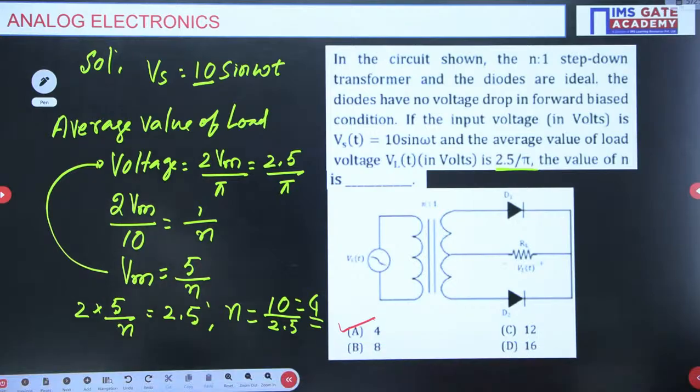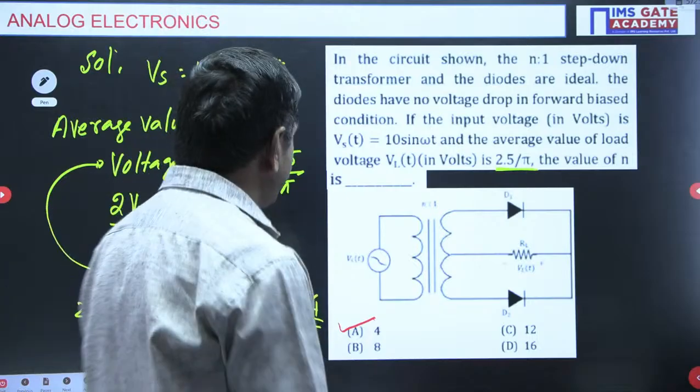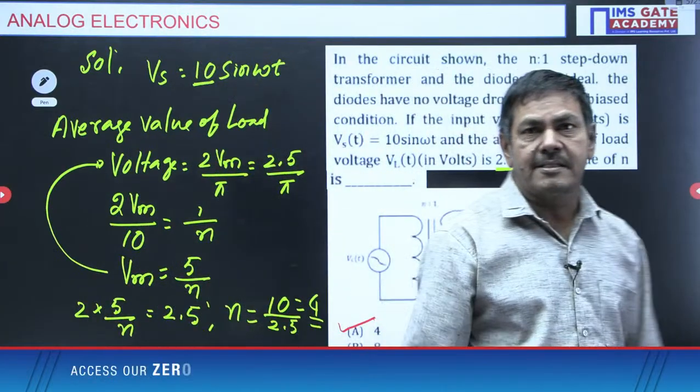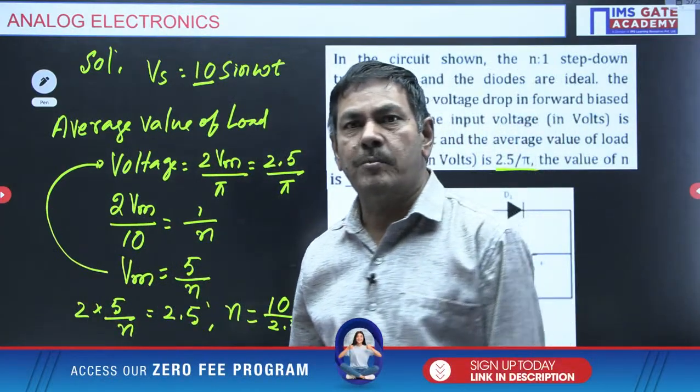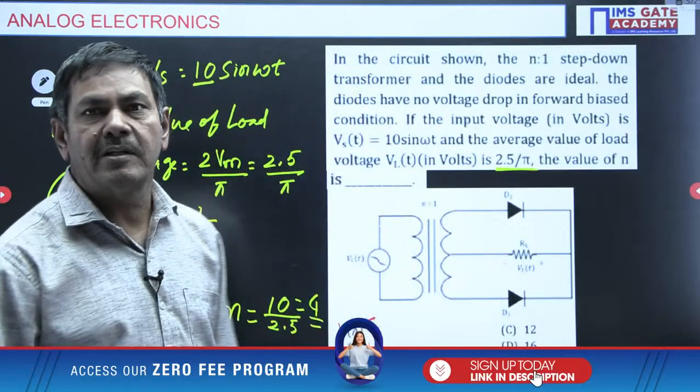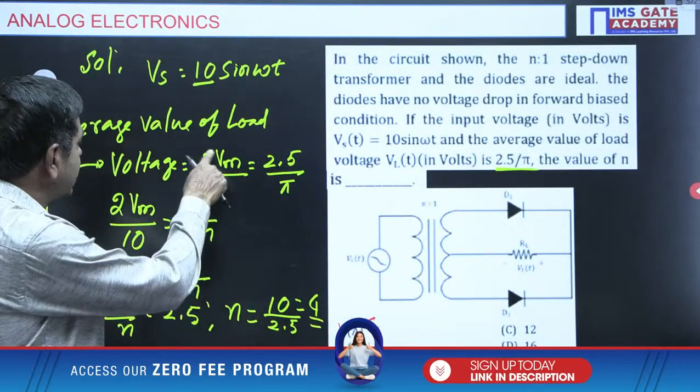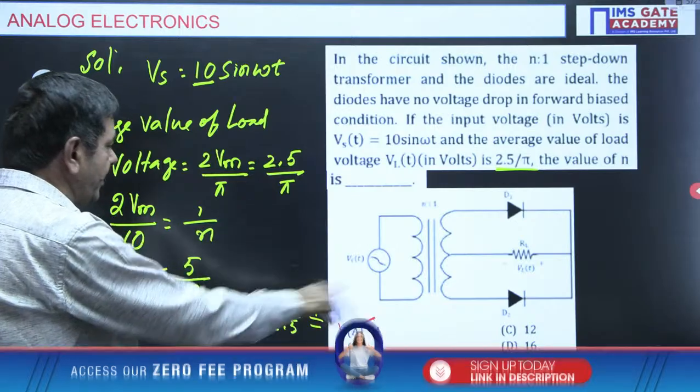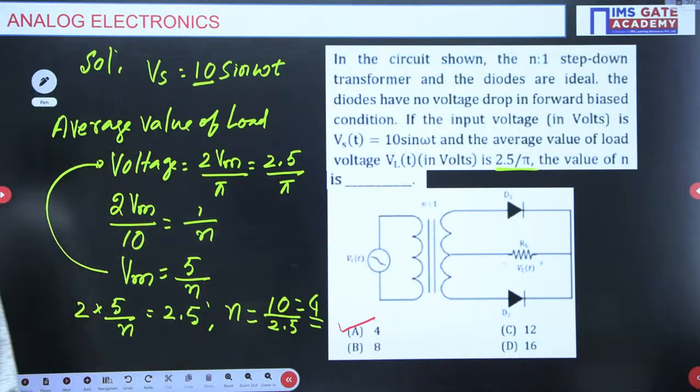Any students having any doubt? If you have any doubt, you can ask immediately now. Just applied V2 by V1 equal to N2 by N1. By using that, we got the maximum voltage. That maximum voltage is substituted here now. Then I am getting the N value. That is one more good question.